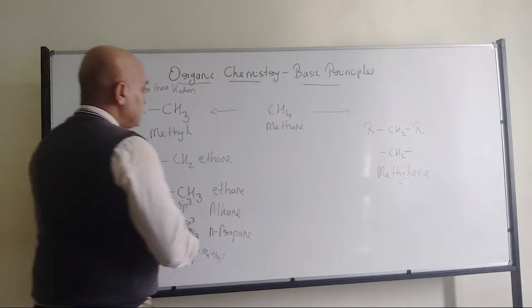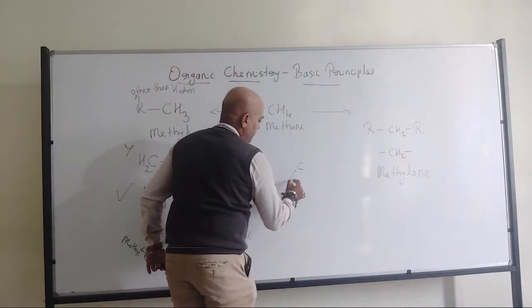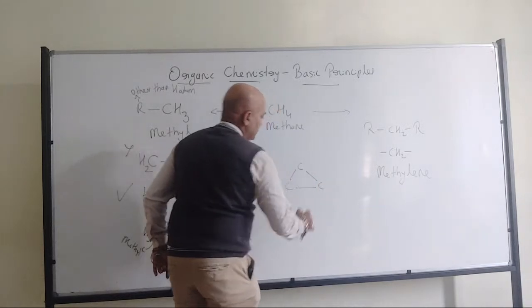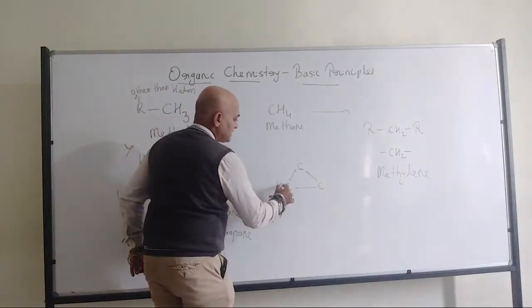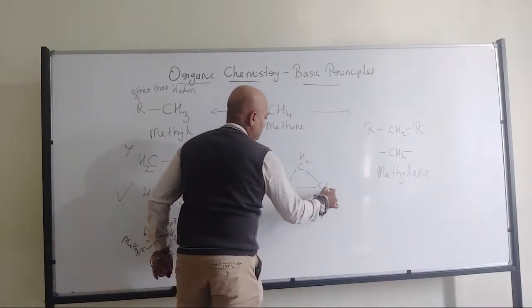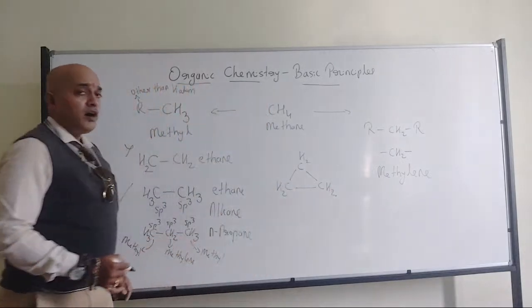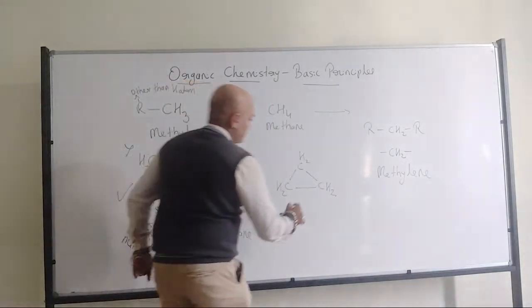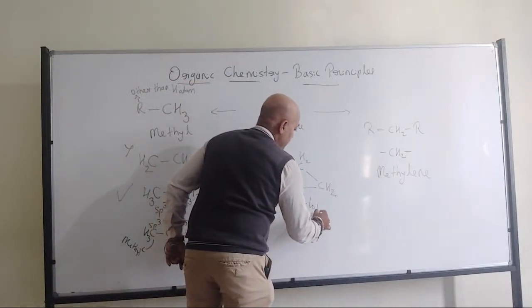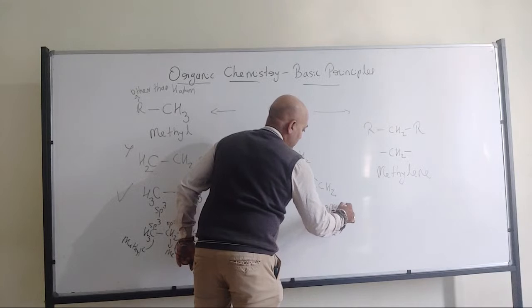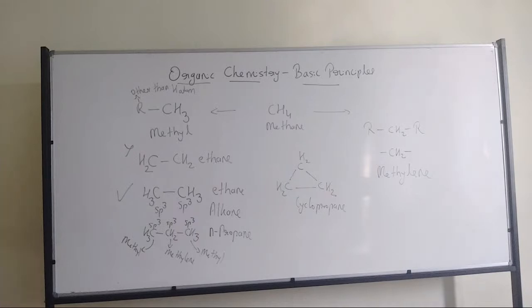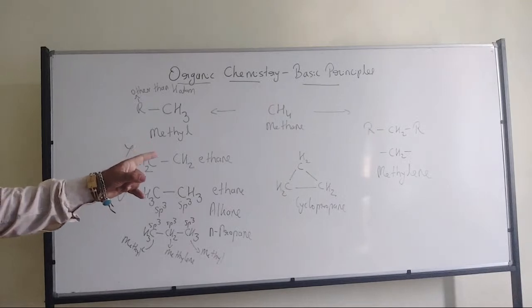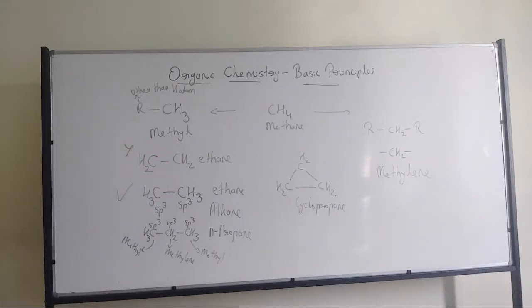That is because we have another propane where 3 carbons are forming the cyclic structure. All carbon will be like methylene carbon. So therefore, this is called cyclopropane. All of you have understood? So that's where we have the ethane and propane. Now whatever I have written on the right side, it is cyclopropane.